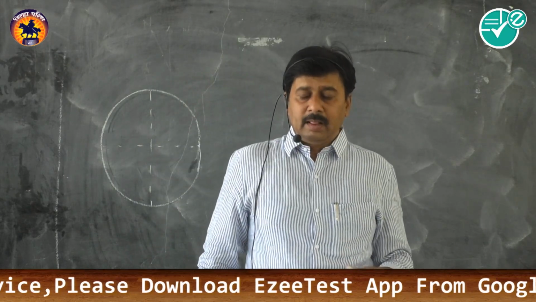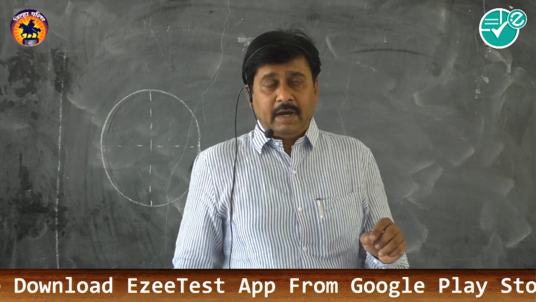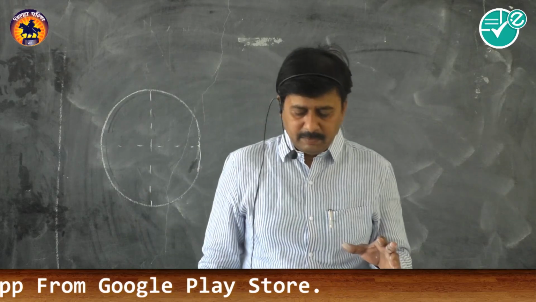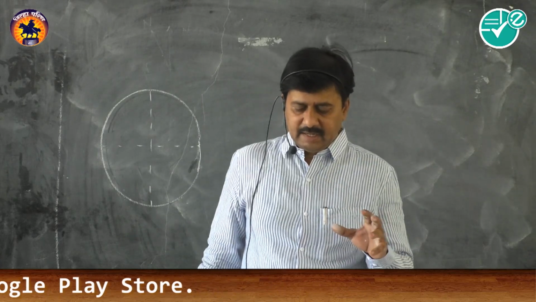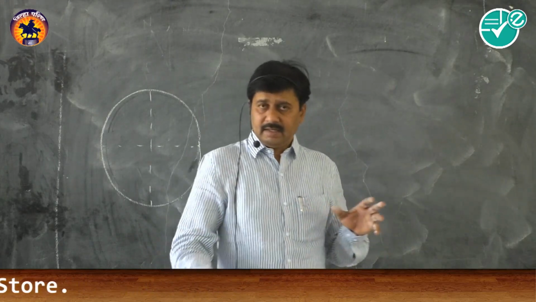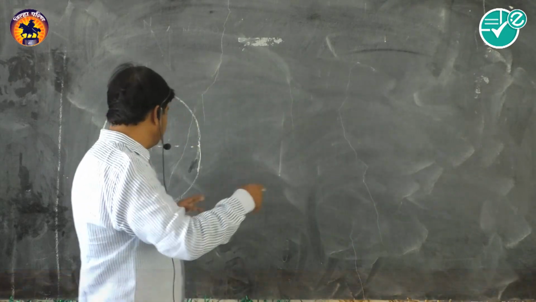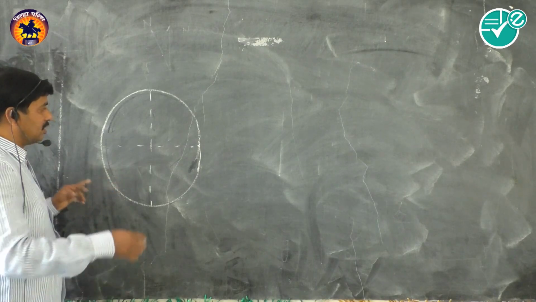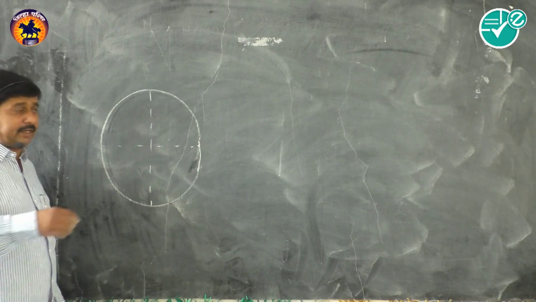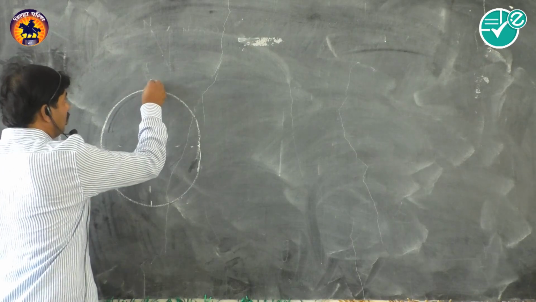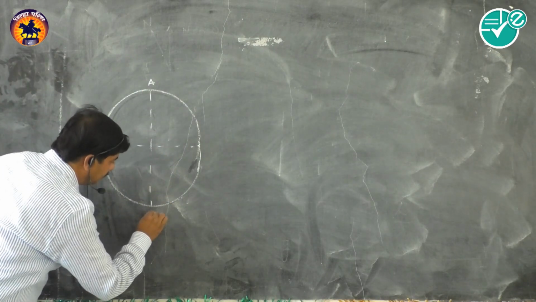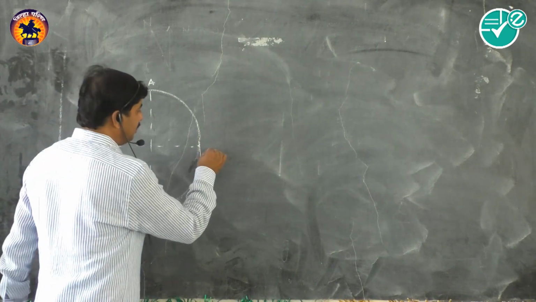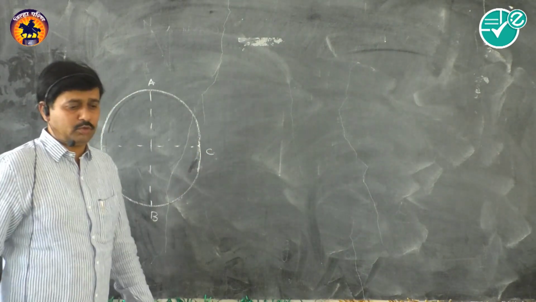So it is non-uniform. How is it non-uniform? While the particle is performing such a motion, the value of its velocity at different points in the path of this circular motion changes. We will suppose here three different points. A is the topmost point. B is the lowest point. And C is the midway point of this circular motion.